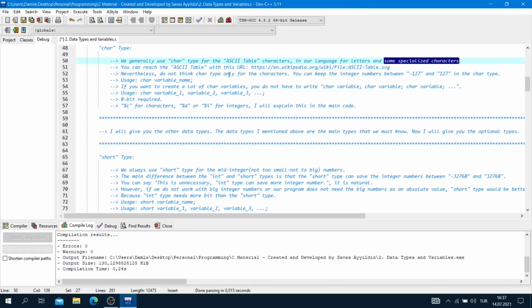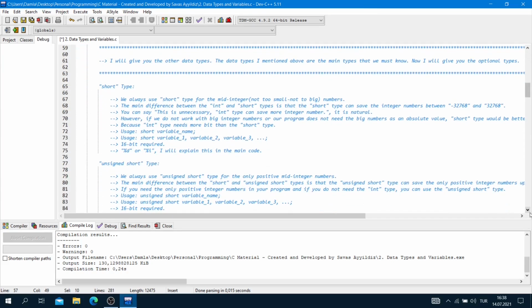Nevertheless, do not think of the char type only for characters. You can keep integer numbers between negative 127 and positive 127 in the char type. Usage: char, variable name, and semicolon, or char, variable 1, comma, variable 2, comma, variable 3, semicolon. 8 bits are required for the char type, and we will use %c for characters and %d or %i for integers in the char type.